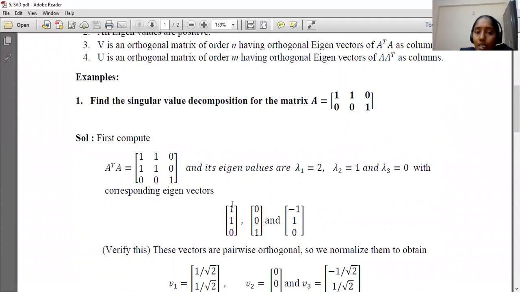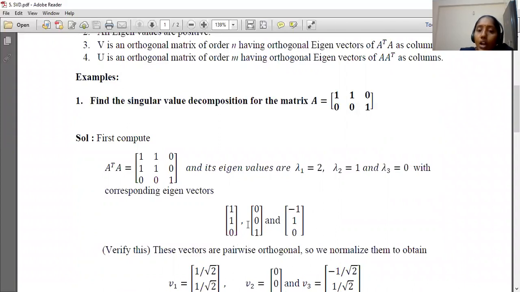Now x3 dot x1: minus 1 into 1 plus 1 into 1 plus 0, minus 1 plus 1 is 0. That means each pair of eigenvectors is orthogonal.